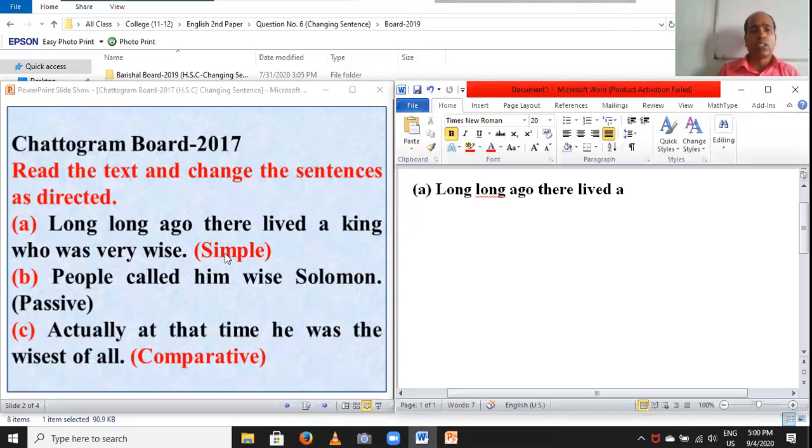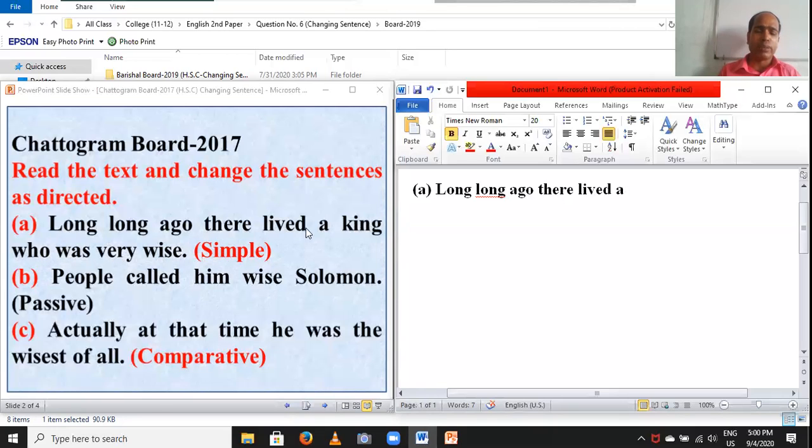Such a complex sentence, while changing into simple, you have to use adjective plus noun in the simple sentence. So, dear students, you have to cut who and was, and you have to set very wise before king. Very wise before king.